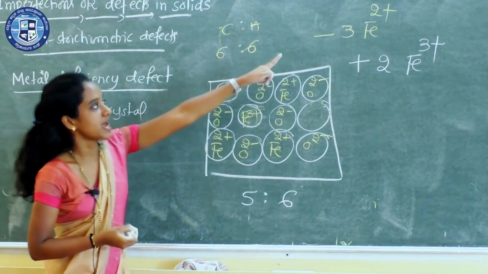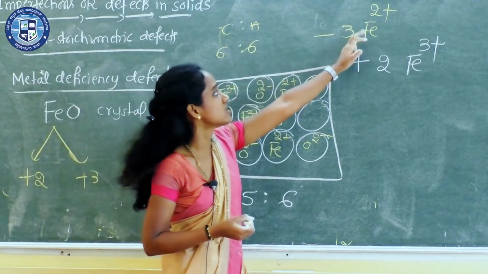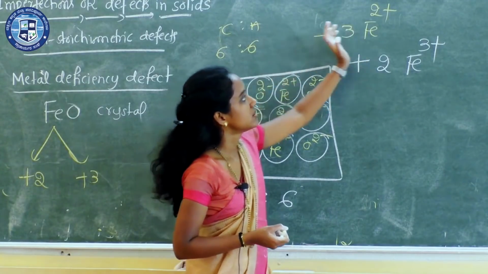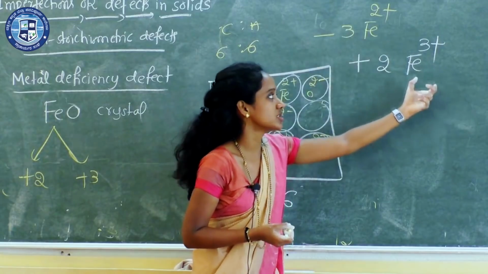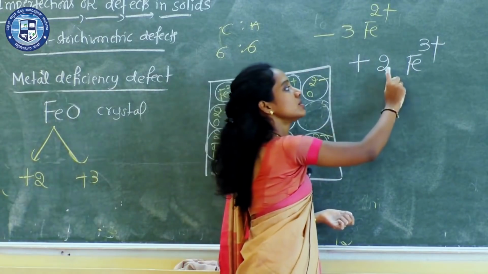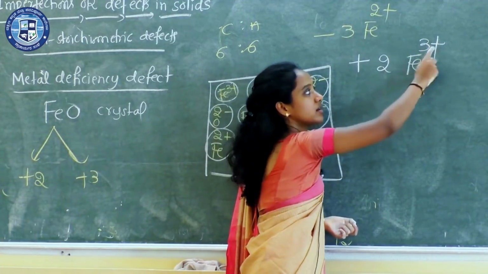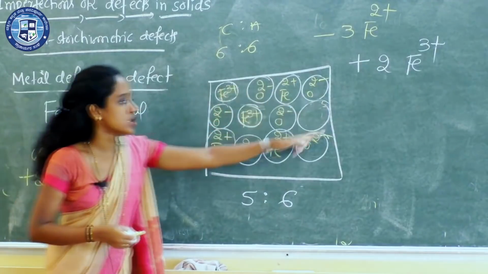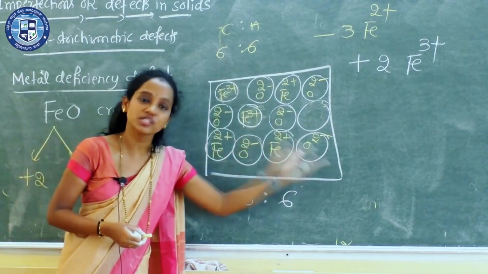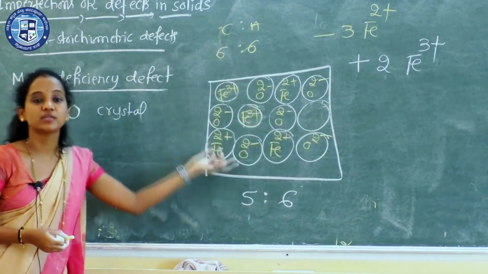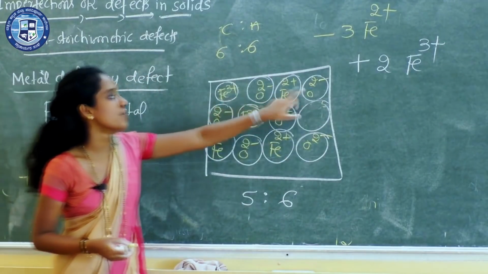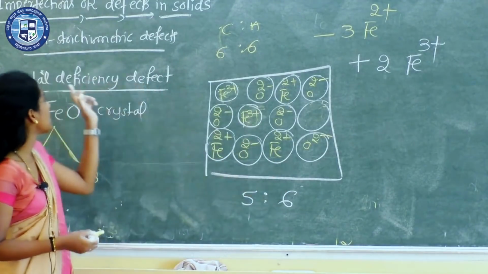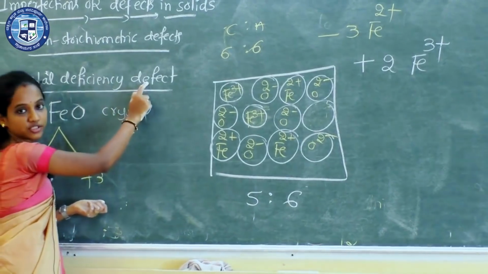I removed 3 Fe2+ ions, in the sense 2 into 3, 6. I deleted 6 positive charges. I introduced 2 Fe3+, in the sense 3 into 2, 6 charge gets balanced here. So the number of positive charges is equal to the number of negative charges. So electrical neutrality is maintained, but only thing is there is a lesser number of ions. So the ratio is 5:6. It is an example for metal deficiency defect.